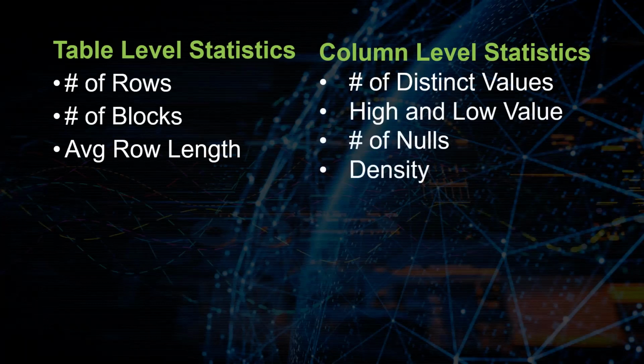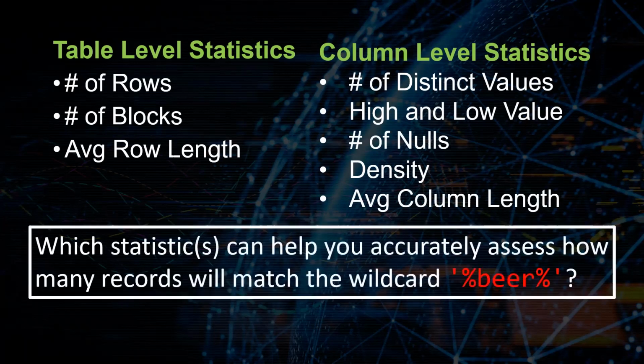It's going to record the density, which is kind of similar to 1 divided by the number of distinct values, unless you have a histogram, and then things get weird. And it's going to record the average column length. So this is the data that Oracle has at its disposal to try to come up with how many records are going to be returned from where.